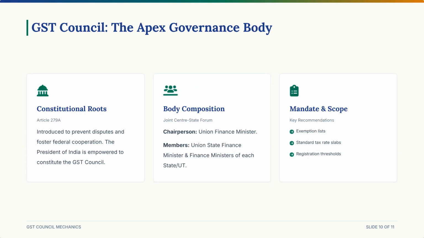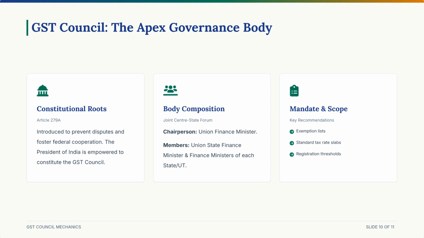Since GST is a joint tax managed by both the center and the states, how do they make decisions without constantly arguing? To solve this, Article 279A authorized the President of India to form a powerful decision-making body called the GST Council. Who sits on this council? The chairperson, the Union Finance Minister. Members, the Union State Minister of Finance, alongside the finance ministers, or any other nominated ministers, representing every single state in India. The GST Council acts as the ultimate steering committee.